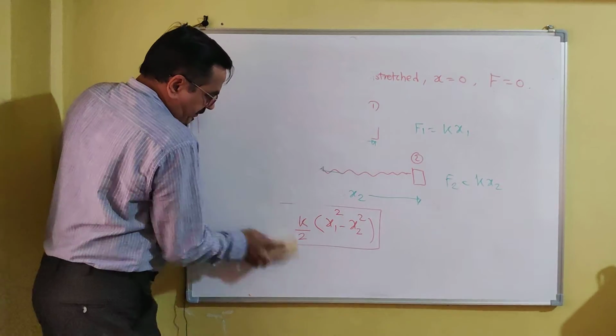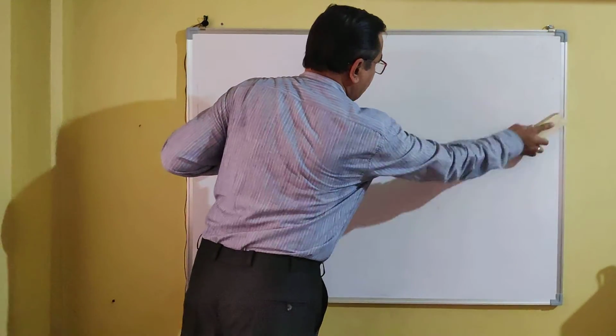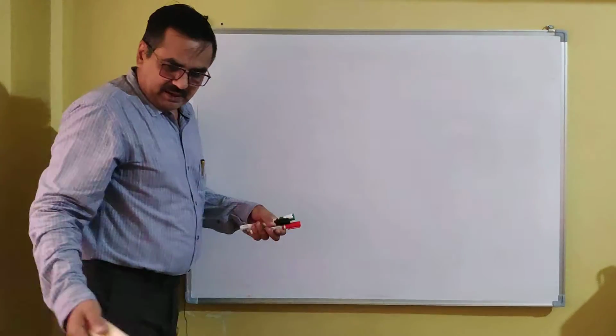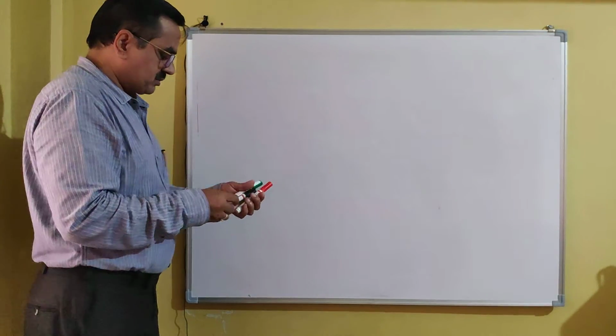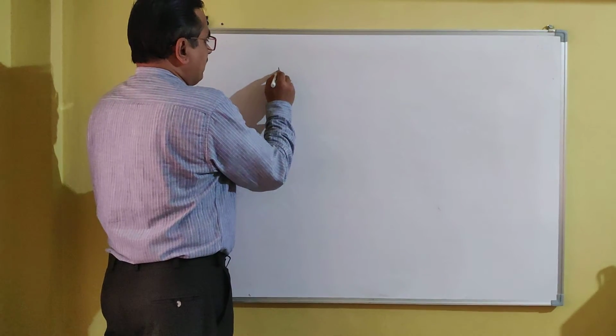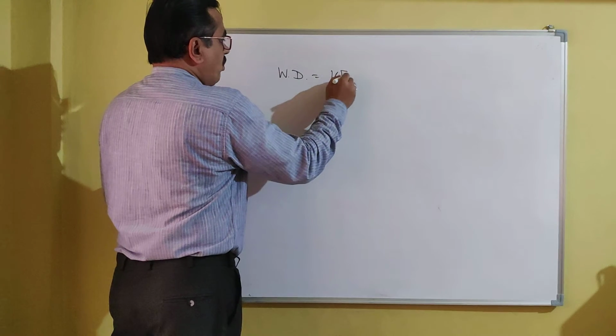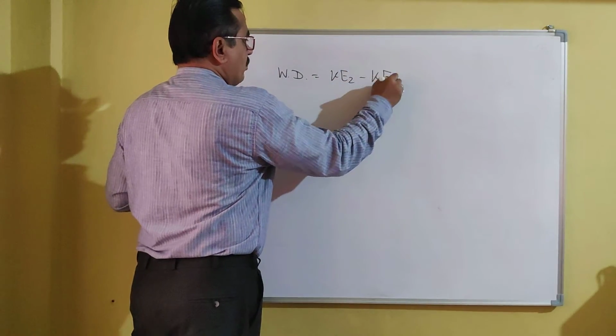Work done by constant force, work done by variable force, work done by gravity force, work done by spring force, frictional force, etc. Now again I am rewriting the statement of the work energy principle. Work done is equal to KE2 minus KE1.